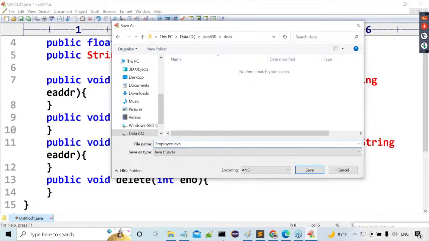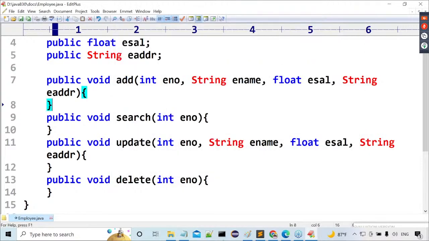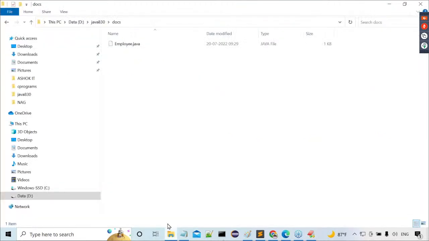Employee.java. Clear. Let me click on enter button. Now tell me guys, where was my program saved? My program was saved at D:/Java 830/docs. Inside this, Employee.java program is created or not? Program is available. Now, if you want to check that, here we can observe this clearly. Employee.java existed. Okay, fine. Now I want to prepare API documentation for this Employee.java.